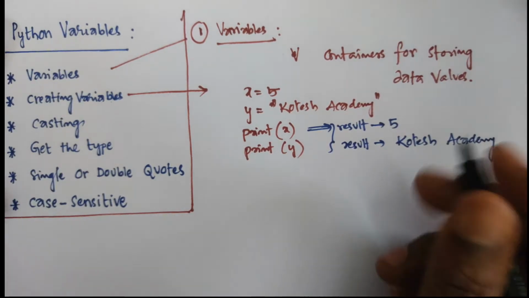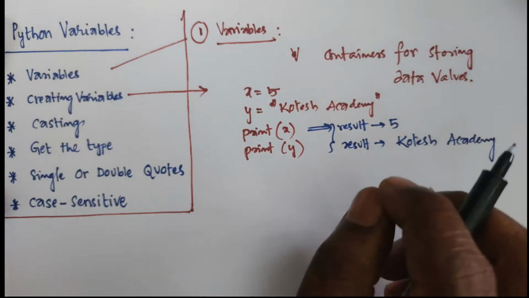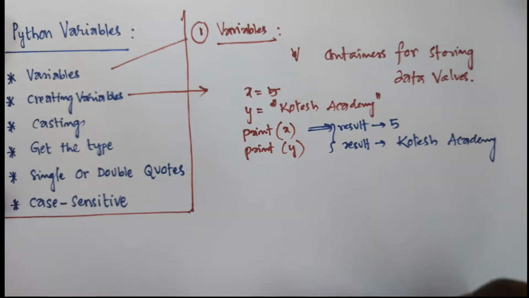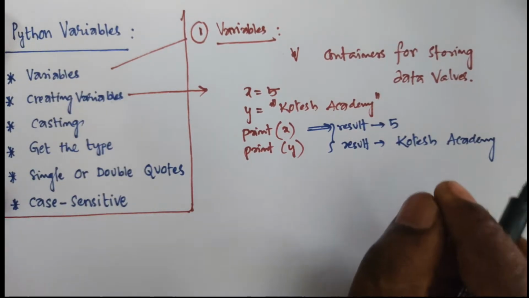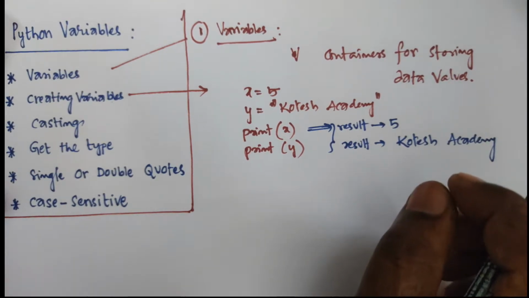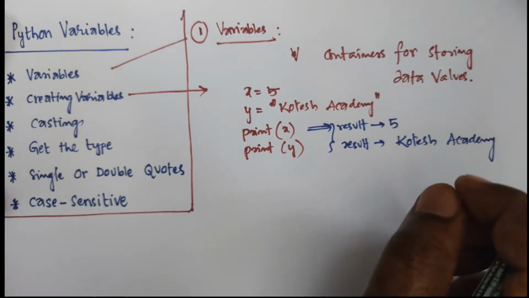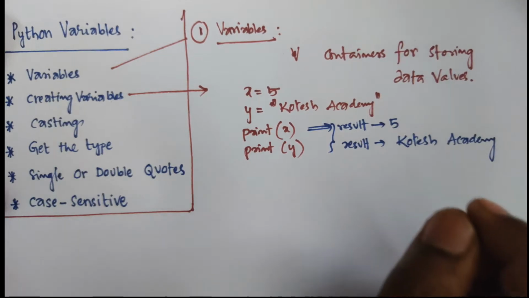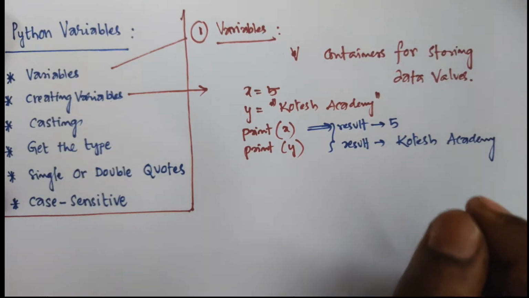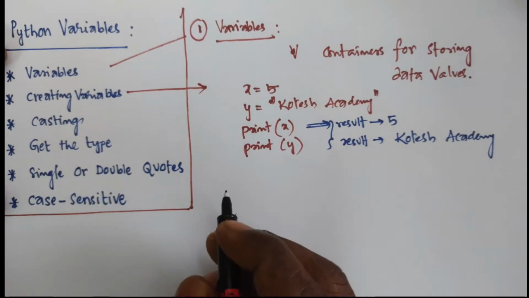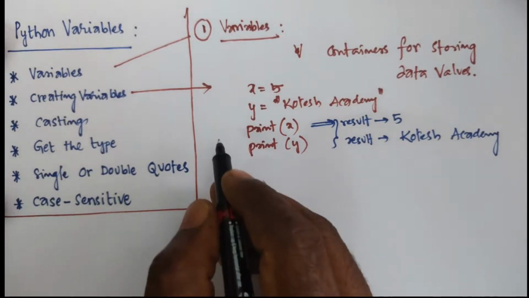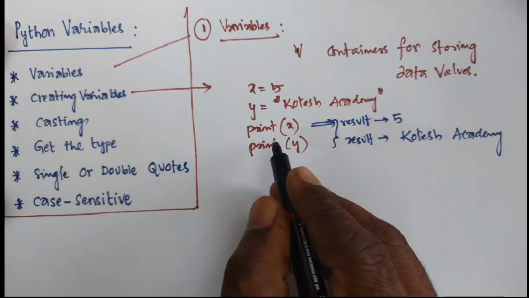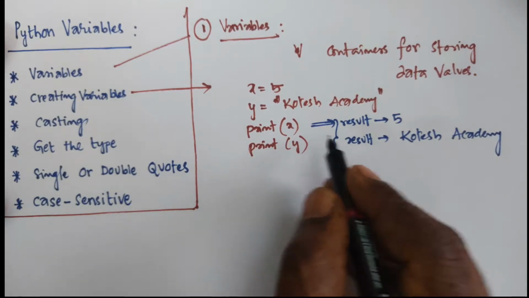So once again, Python has no command for declaring a variable. Next, your variables do not need to be declared with any particular type and can even change type after they have been set. For example, here. In this concept, variables do not need to be declared.